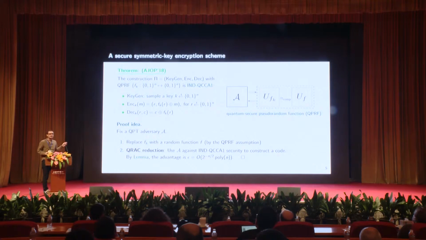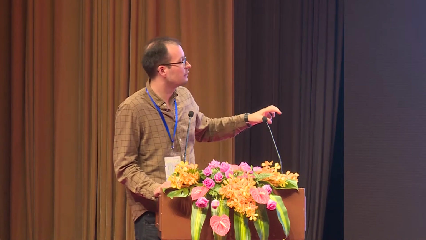So we're saying fix any efficient quantum adversary. The first thing we do is replace the random-looking pseudo-random function by a proper, perfectly random function, okay? And by the assumption that this function looks random, we know that this won't affect the success probability of the adversary in any way. And note that the adversary here is trying to attack this IND-QCCA1 security game.